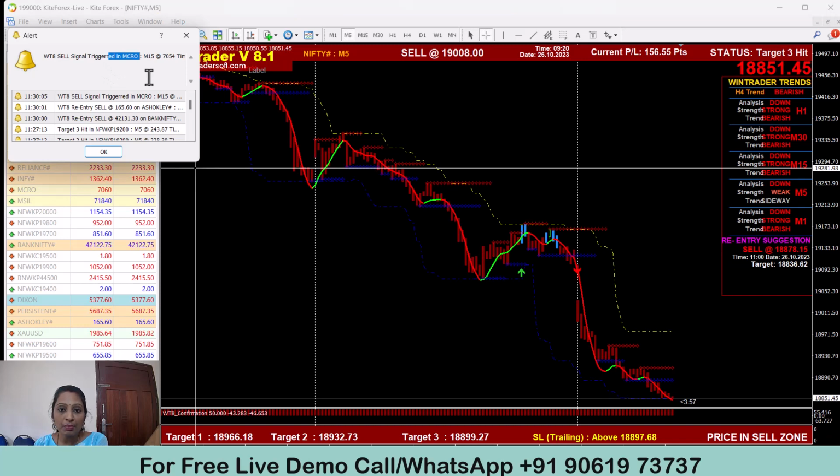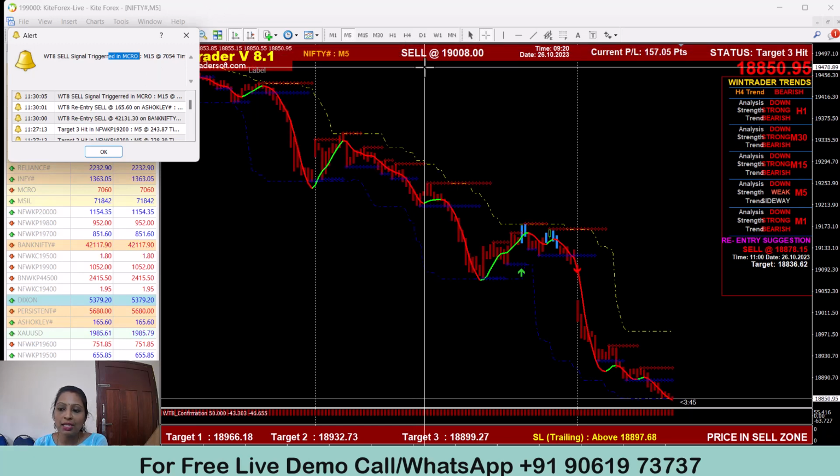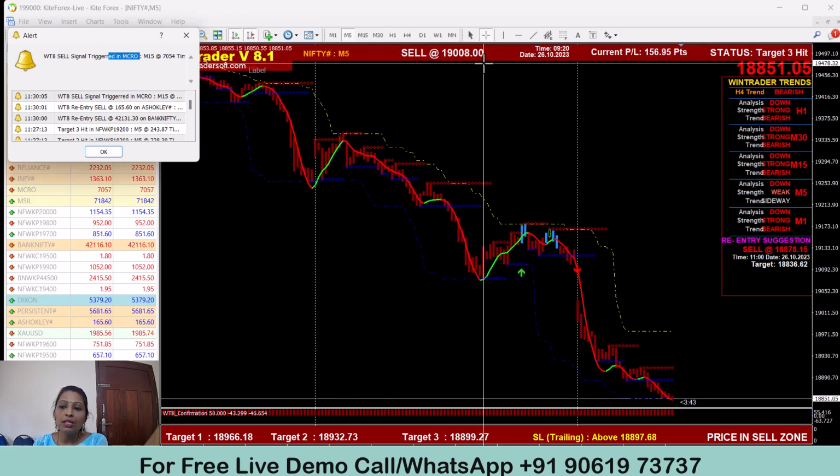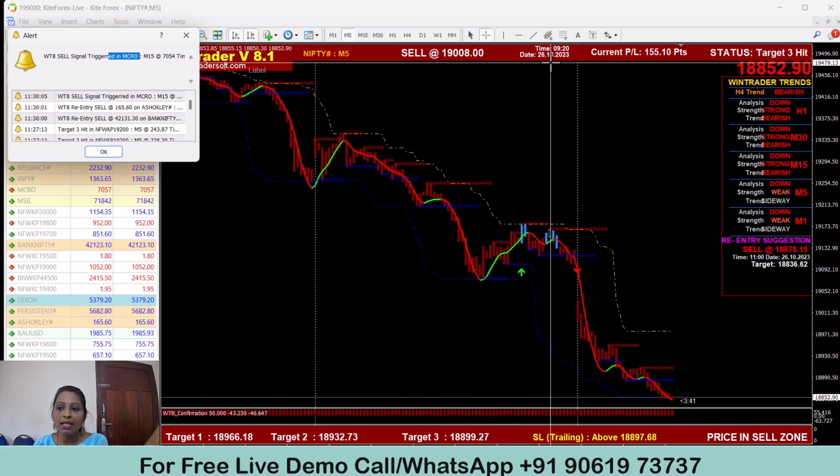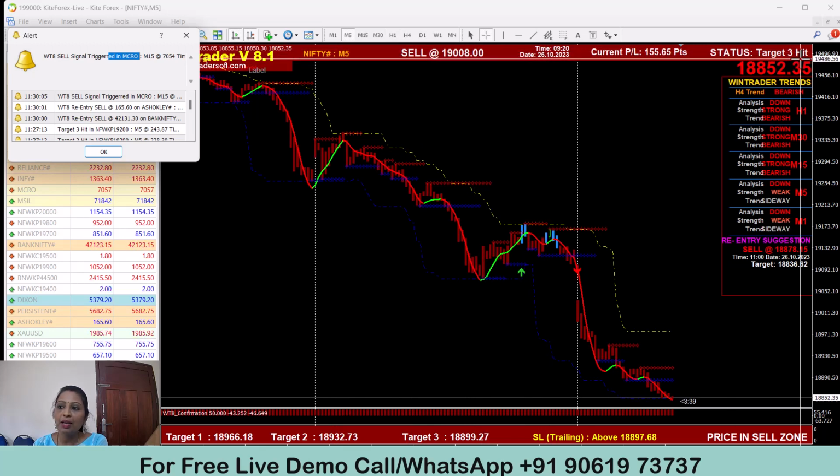In that alert message, you can find the entry point, at what level. If it is a sell signal, it will display the sell price, and if it is a buy signal, it will display the buy price. The same details also display in the above dashboard. You can see in Nifty we got a sell at 19,008, and the time, the date, the price and the status. In status you can see all targets have been achieved.